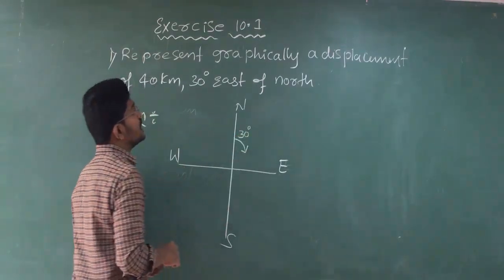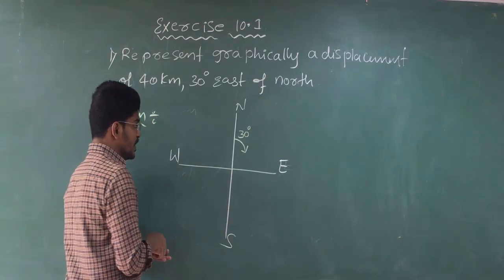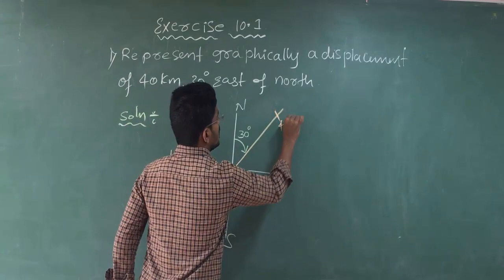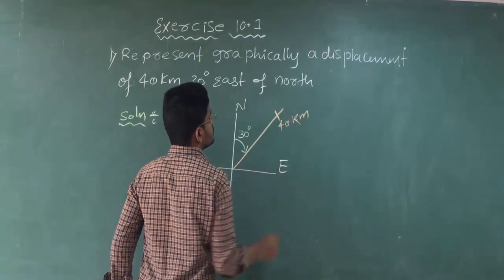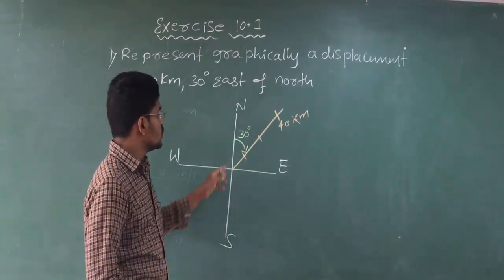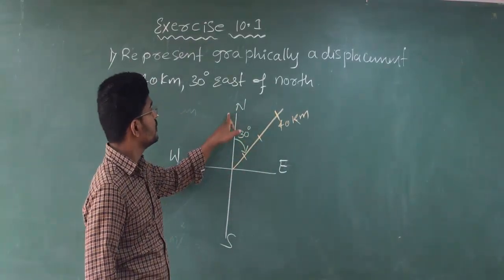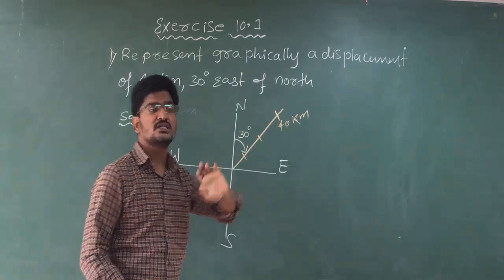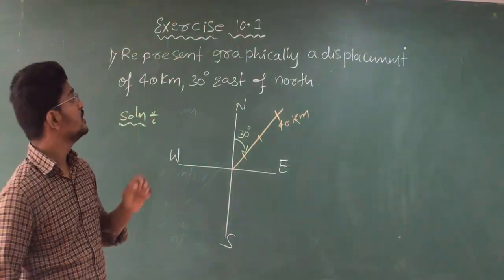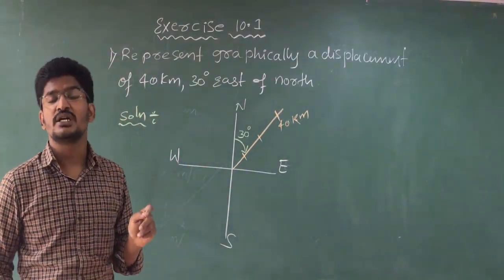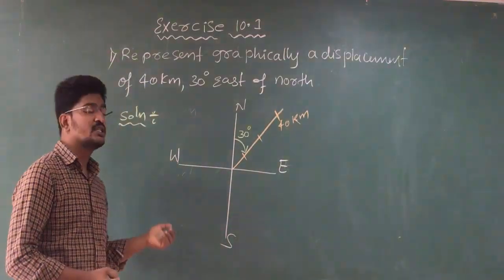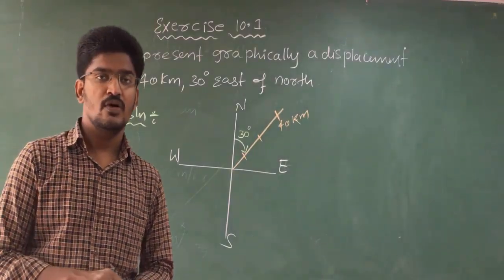With 30 degree, and the displacement will be 40 kilometers. So 30 degree east of north, 40 kilometers will be your graphical representation. Clear? By pausing the video you can take the notes, no problem.